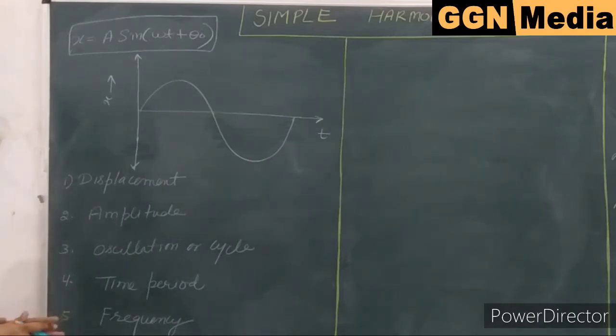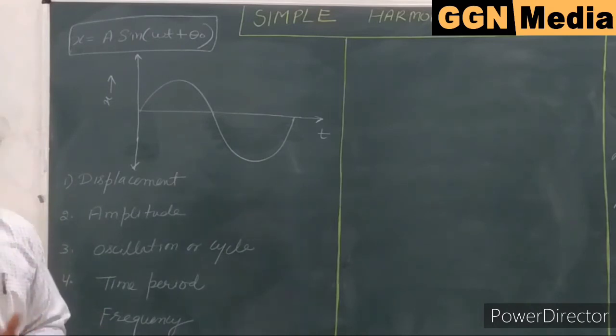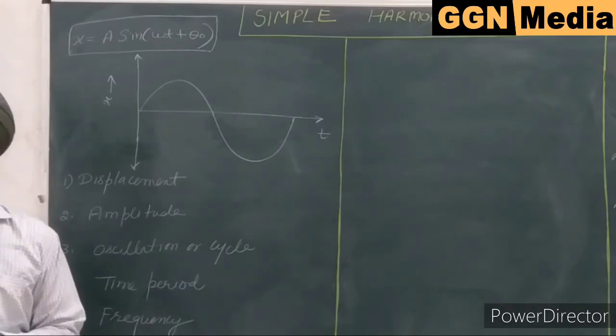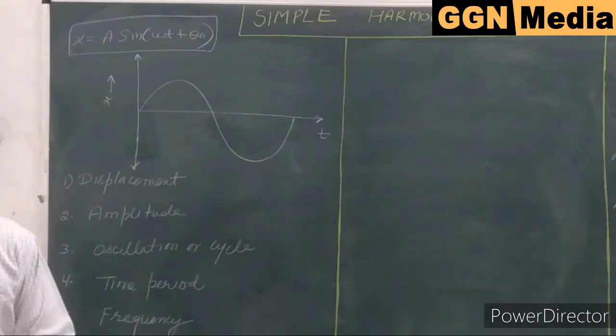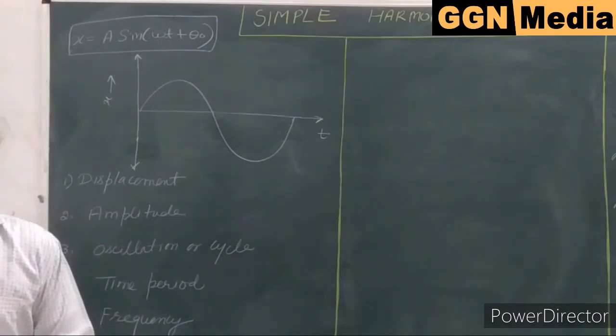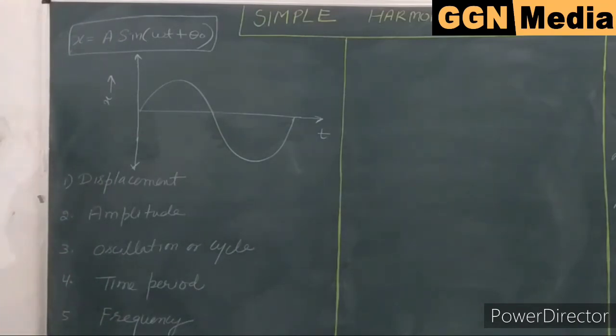Now in this particular case, in case of the pendulum or in case of the mass attached to the spring, the displacement has the dimensions of the length. But it is not necessary that the dimensions of the displacement are always the distance. We can take the example that in case of electromagnetic waves, the displacement is in the form of electric or magnetic fields, or in case of sound waves, we have the displacement in terms of pressure. So this is the distance of the motion from the mean position.